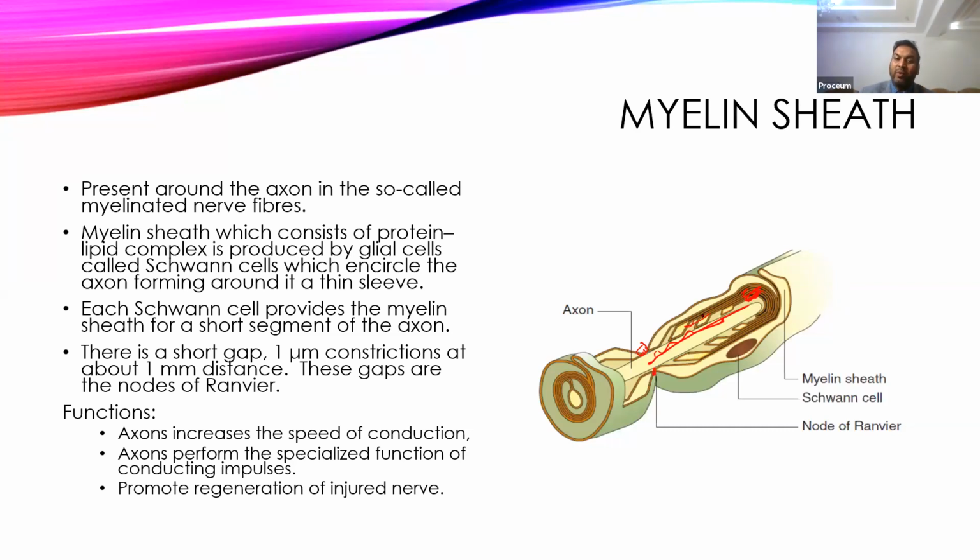So regeneration is possible only in myelinated nerve. If the nerve is unmyelinated, then there is no ghost tube available, and regeneration is not possible in an unmyelinated nerve. So the myelin sheath also promotes regeneration.